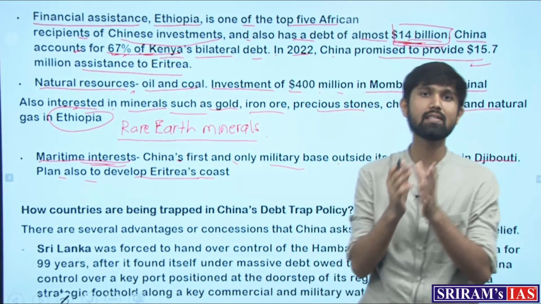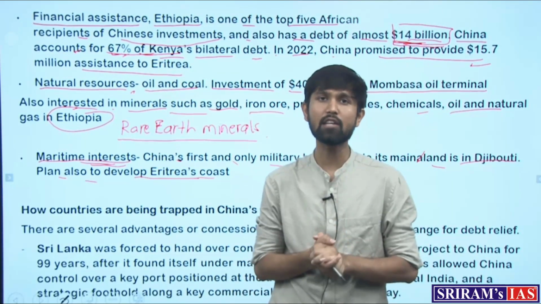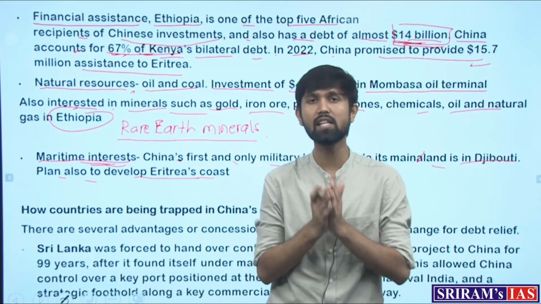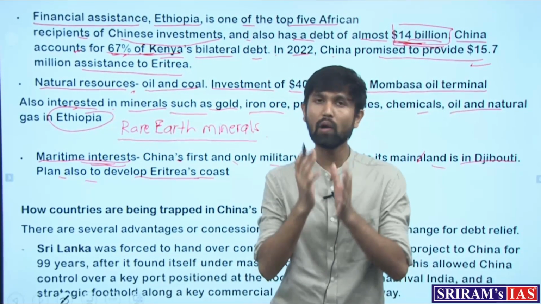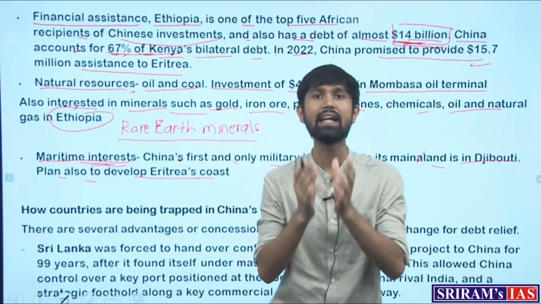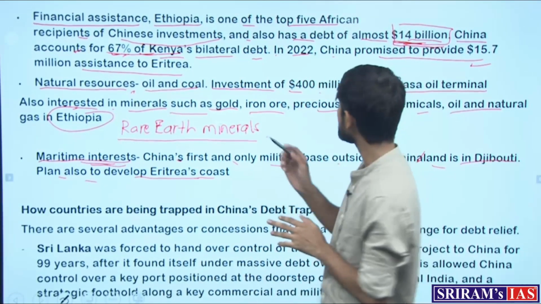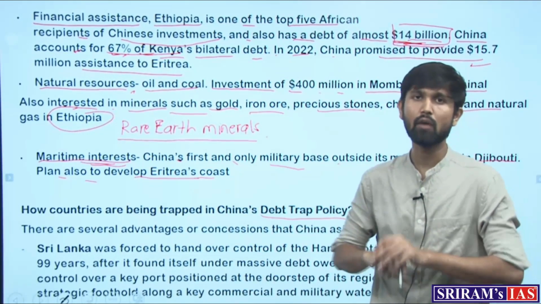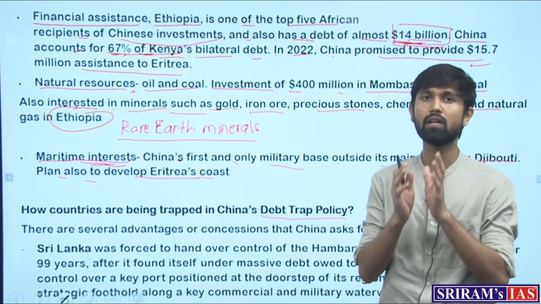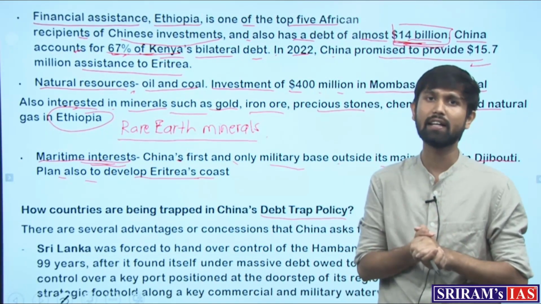So what happens is that when a lot of money is being supplied by China to these countries who do not have the immediate capacity to pay back China, what that results in is a debt trap. And this is known as the debt trap policy or debt trap diplomacy, which a lot of experts identify China as indulging in.